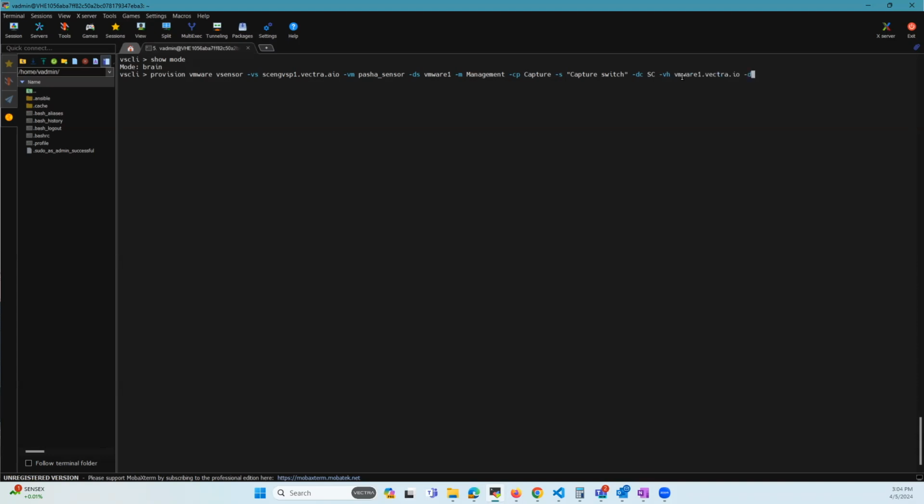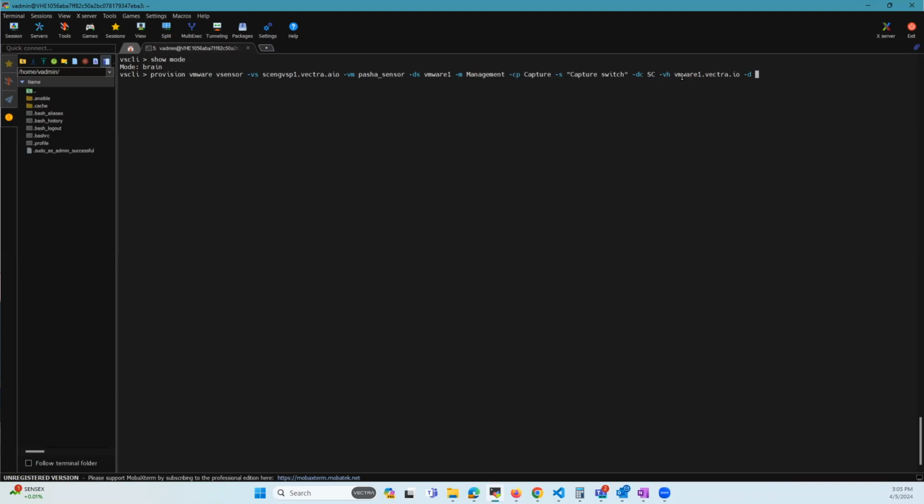Then -d. With this option, when we mention -d, it selects DHCP to assign the IP address, net mask, and gateway for the vSensor. We can also define a static IP, net mask, or gateway.